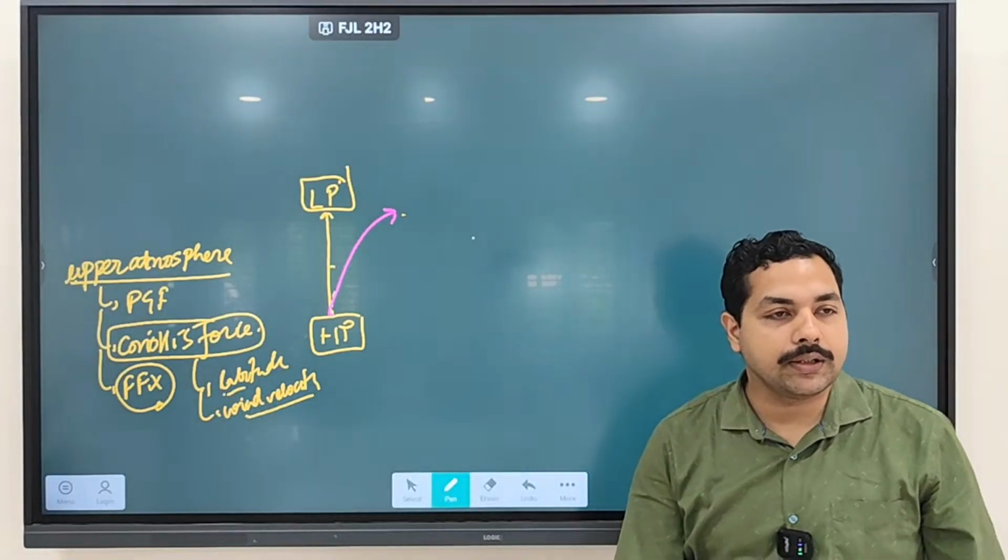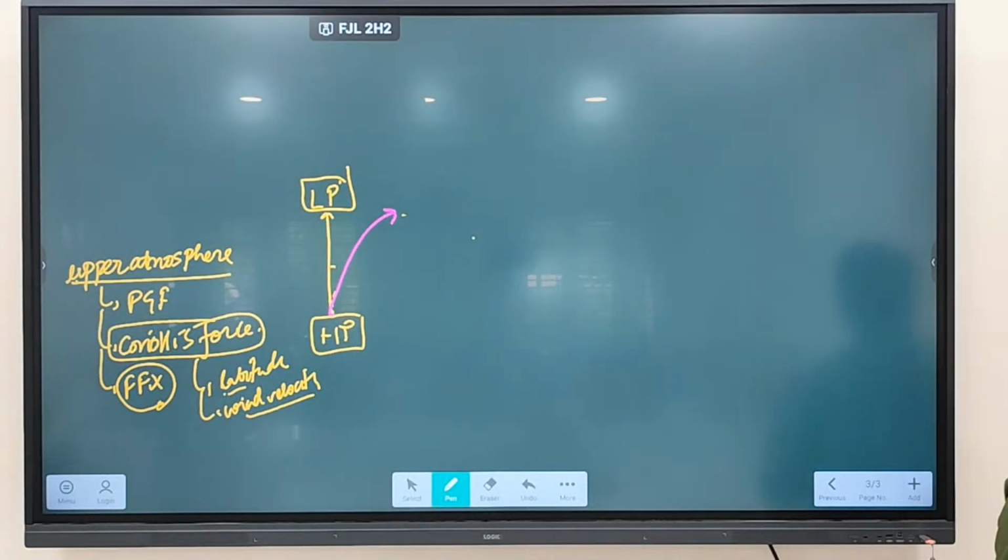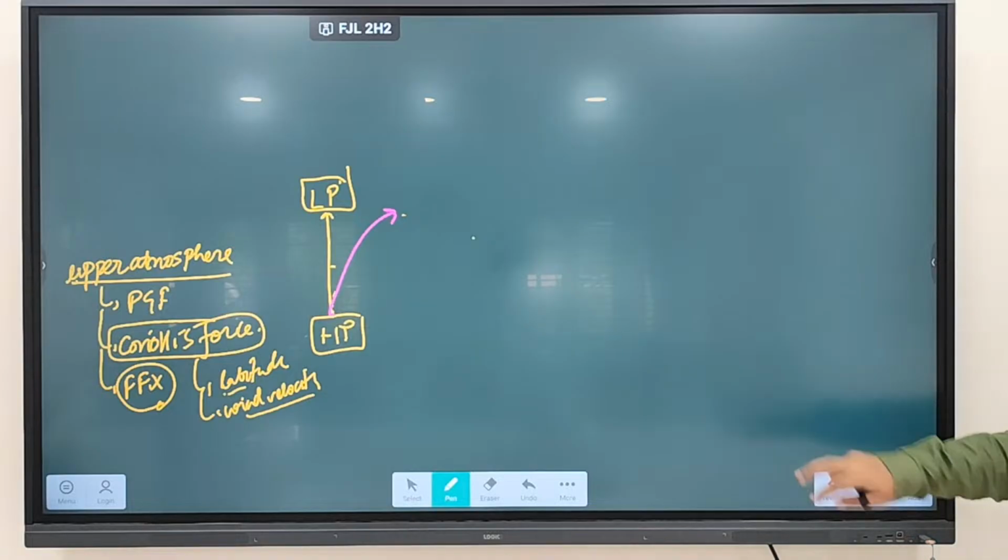So Coriolis force is impacted by two things. One is latitude and another is wind velocity. We discussed Coriolis force is zero where? Equator. It is maximum where? At the poles. So if latitude is 0 degrees, Coriolis force is zero. It is maximum at the poles, 90 degrees. So Coriolis force is impacted by latitude.